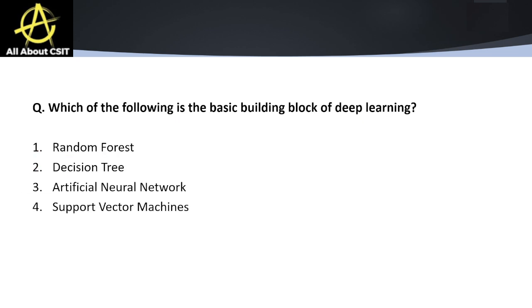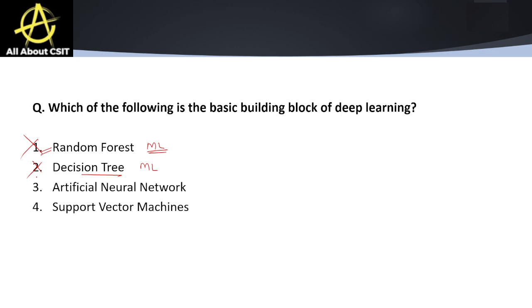Next question, which of the following is the basic building block of deep learning? The first option is random forest. Random forest is an ensemble method in machine learning, not related to deep learning. So this is not the correct option. Another is decision tree. Decision tree is used again in machine learning, not deep learning.